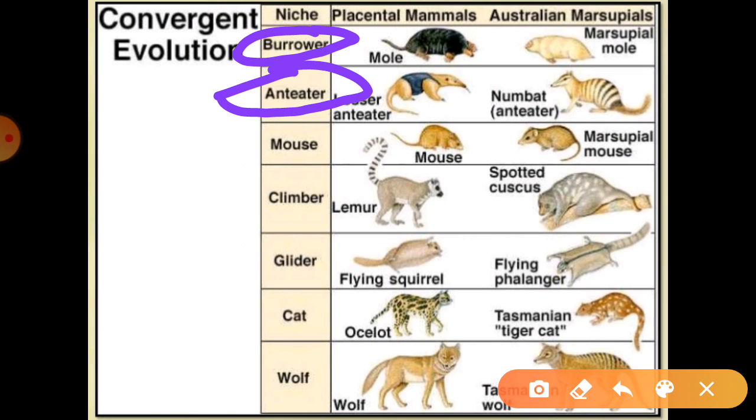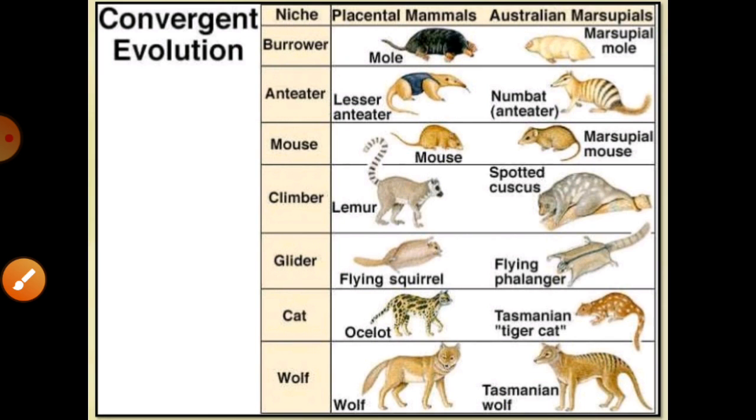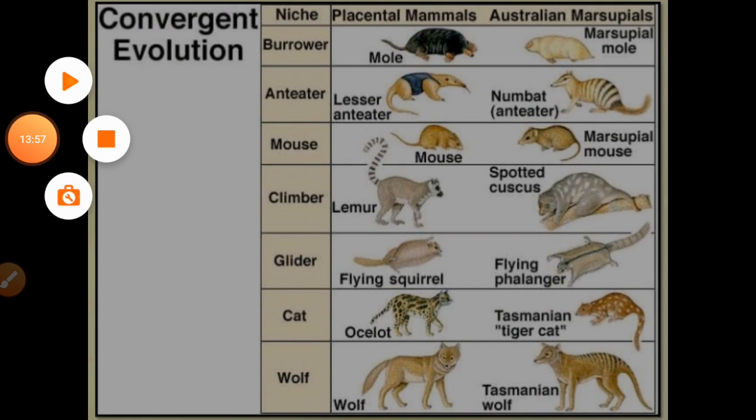As the spotted cuscus, lemur. So why are they convergent? Because of their adaptation, just like climbing or the flying squirrel or flying phalanger, both have the same common adaptations found in different regions of the world, but they can do the same structures or flying conditions, right? So these are the different conditions through which we can see this. This is also a type of convergent evolution.